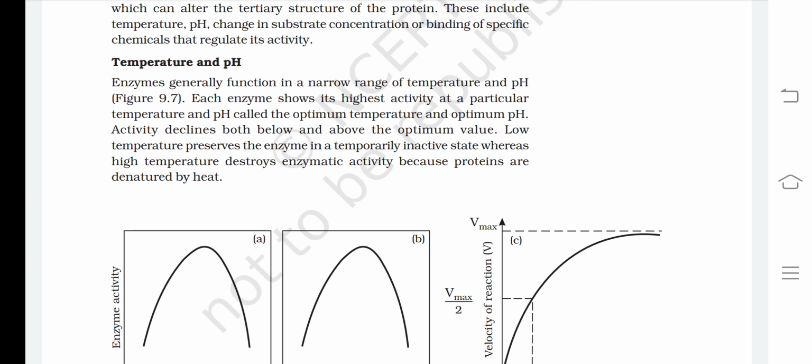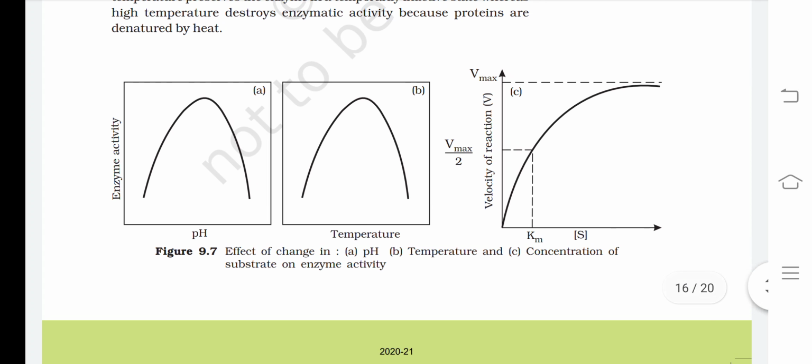There's a graph showing the effect of pH and temperature, in which the y-axis is showing the enzyme activity and the x-axis is showing the pH and temperature. There is another graph related to the Km and Vmax value that is described below this, and we'll look at this graph again.